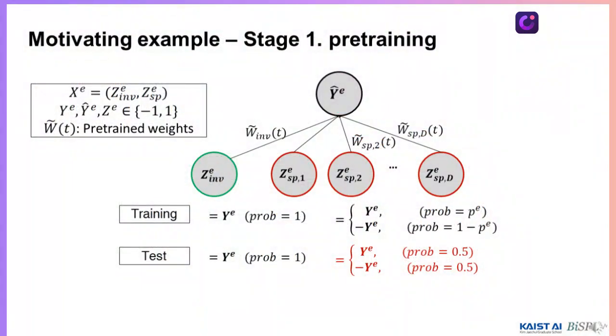So first, we start with a theoretical example which simulates spurious correlation in a simple linear setting. Consider we have invariant and spurious features. For spurious features, we assume that they are aligned well with the target variable with high probability p_e. In the test environment, they become completely random.